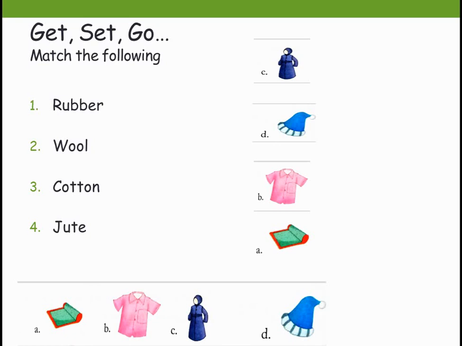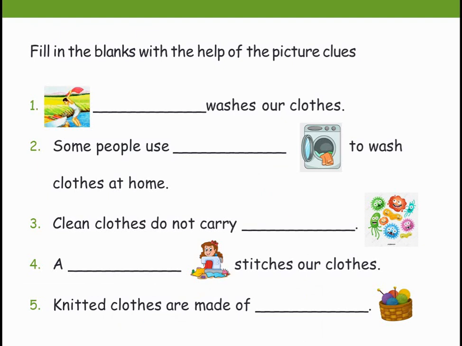Shall we move on to the next? Yes. Next is fill in the blanks with the help of the picture clue. Some clues are given in your book. By seeing the picture, you are going to guess the word which is missing in the sentence. Okay, you are going to fill the blanks. The first one, dash washes our clothes. Who washes our clothes? That is washermen or washerwomen.